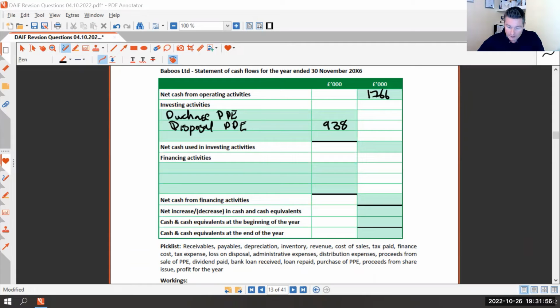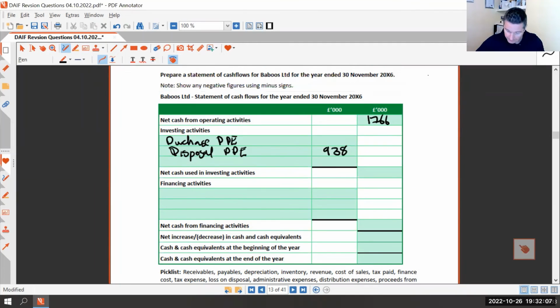So the next one is our purchase, which obviously has got to be an outflow. So that was 6169. And that is an outflow. And it's very important to show whether it is positive or it was negative in these things.